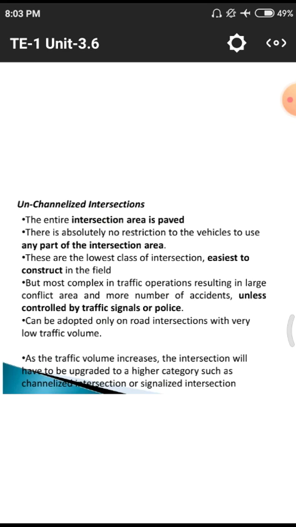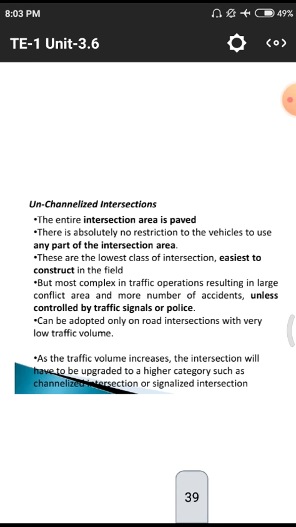So definitely we will go for upgradation of the system. That means we need to construct these under bridges and over bridges to divert the traffic, and to divert these traffic jams and other accident systems. So there may be a need for signalized intersections and other upgraded systems. This is the total content.